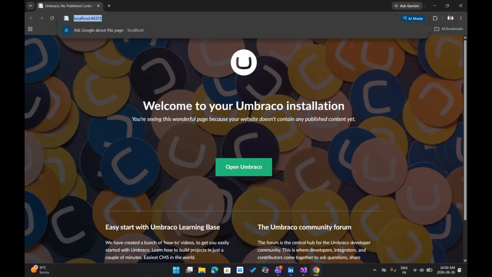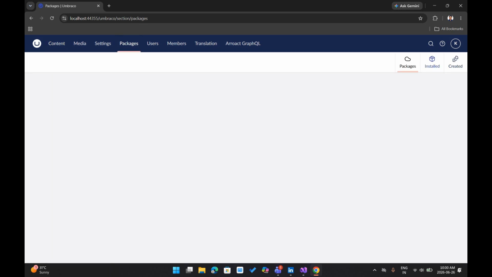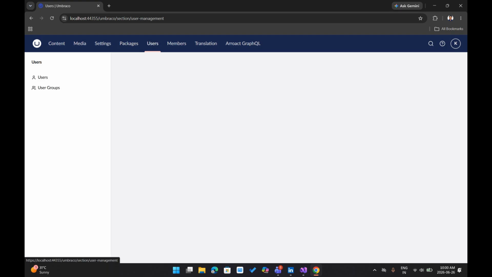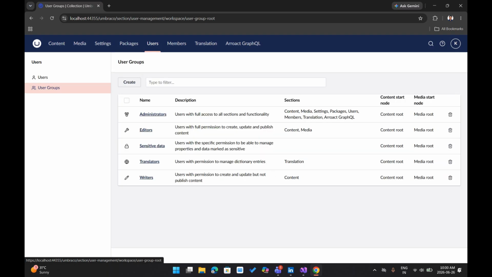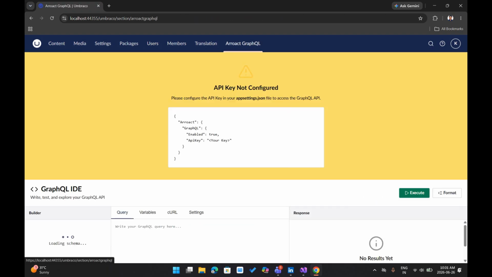Now it's running perfectly. Let's go back inside and check the packages, whether our newly installed package is available or not. So yes, Arroact.Umbraco.GraphQL is installed successfully. By default it doesn't appear in the menu, so you need to add Arrow GraphQL to your admin user group. Let's jump into the Arrow GraphQL IDE.